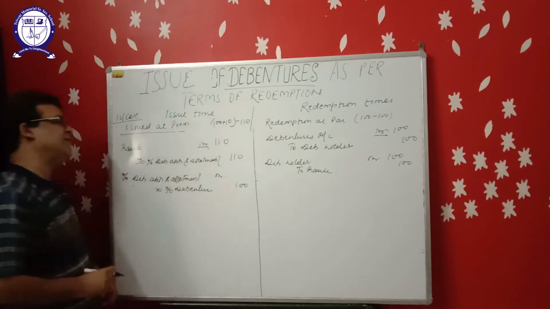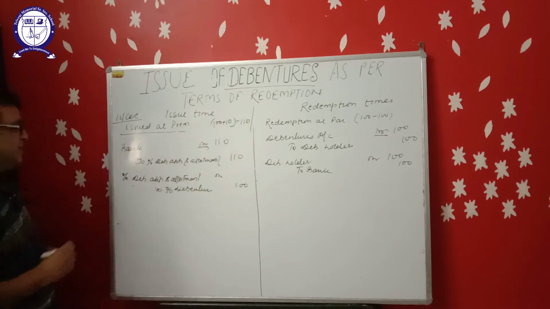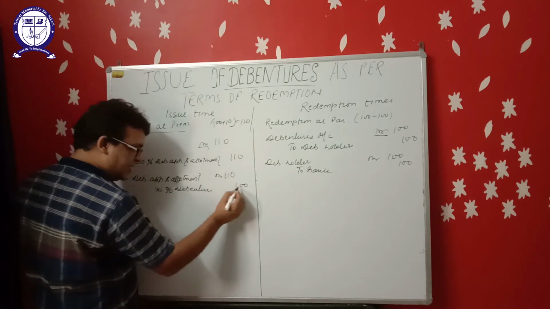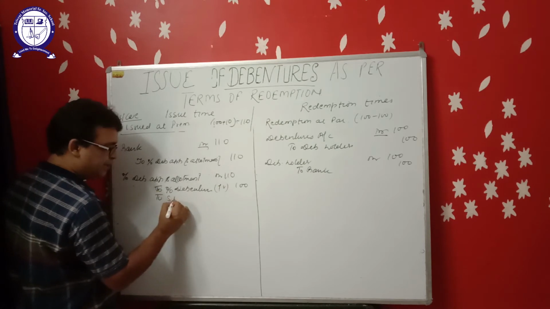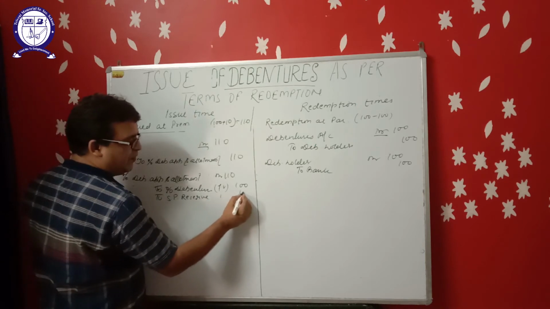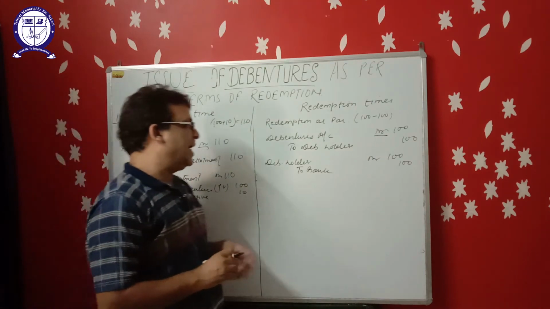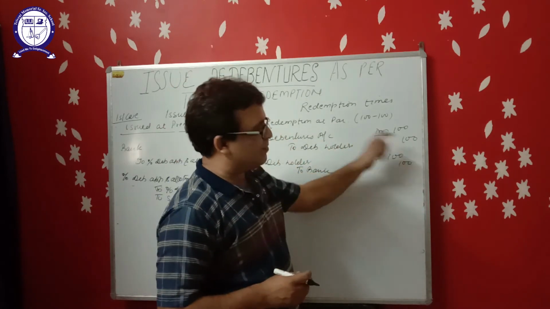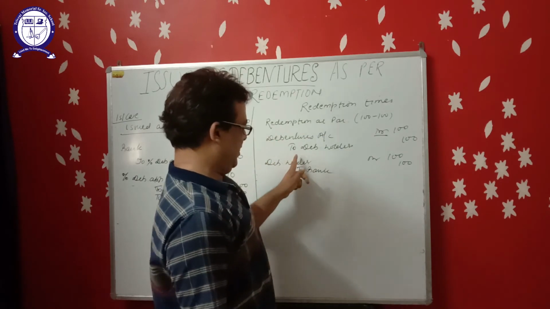Now company is receiving ₹110 including premium. Second entry, application and allotment debit 110, to 2% debenture, face value will be written here, to security premium reserve account. Security premium is a capital profit for the company, that's why it will be credited. Now at the time of redemption, same entry will be passed, debenture to debenture holder, amount due to debenture holder, and at the time of payment, debenture holder to bank.